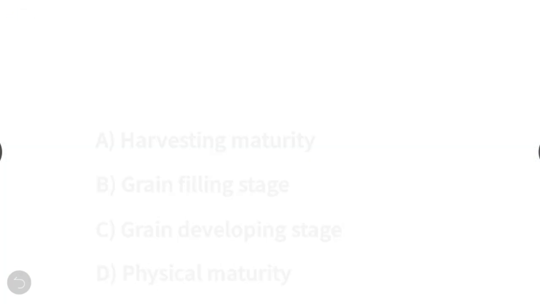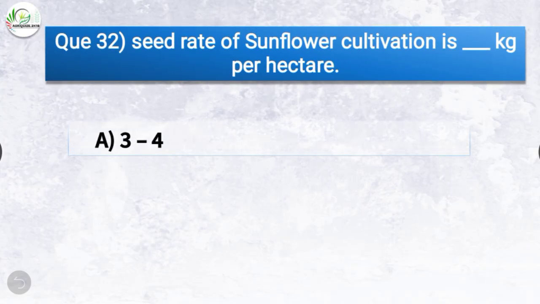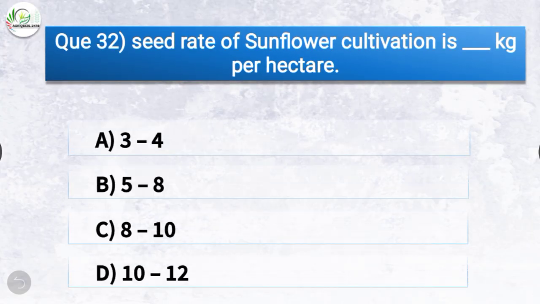Question number 32. Seed rate of sunflower cultivation is dash kg per hectare. The options are 3 to 4, 5 to 8, 8 to 10, or 10 to 12. The correct answer is option C, 8 to 10. So the seed rate of sunflower cultivation is 8 to 10 kg per hectare.